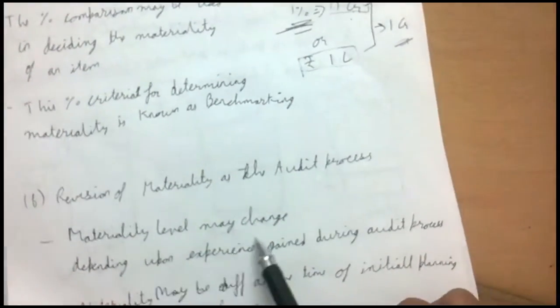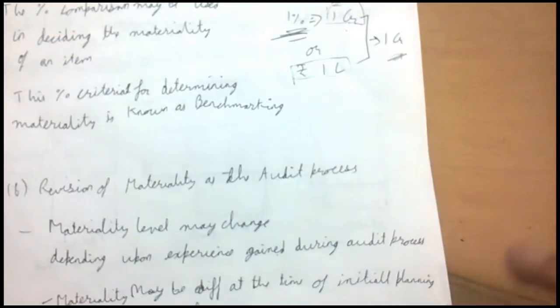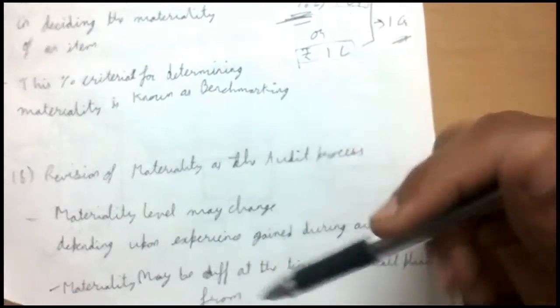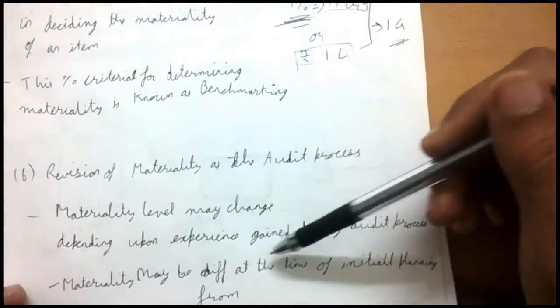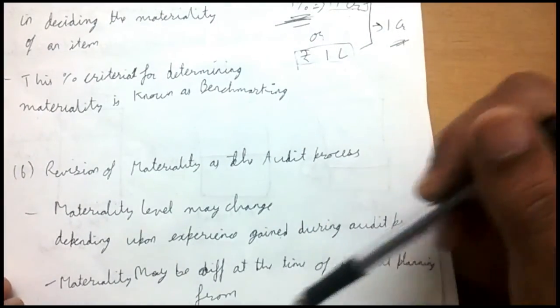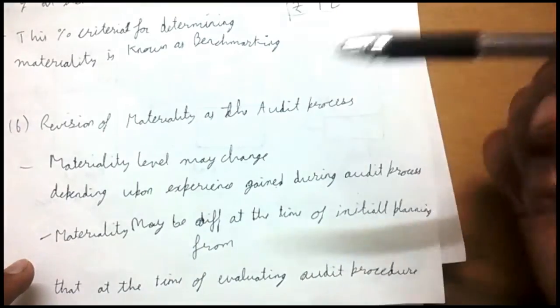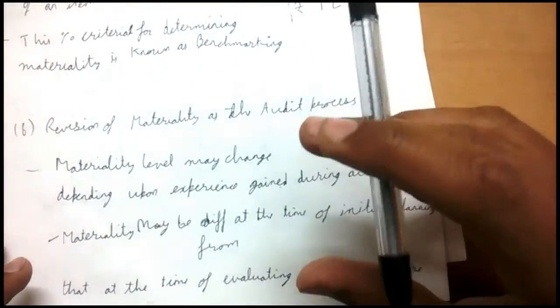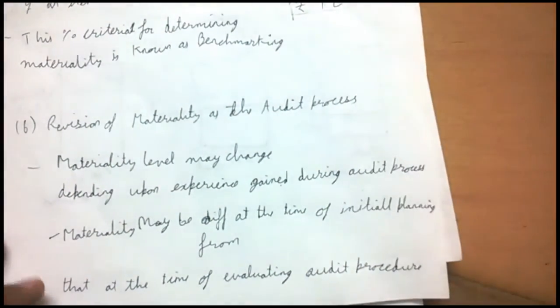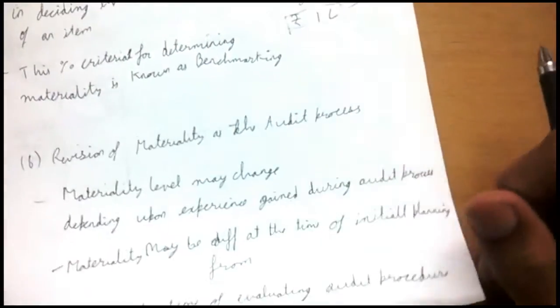So the materiality level may change depending upon experience gained during the audit process. The auditor gains some experience during the audit process and then changes the materiality level. Materiality may be different at the time of initial planning from that at the time of evaluating the audit procedure. That is, initial planning is the beginning and evaluating the audit procedure is at the end. The materiality may be different in both cases, because you keep on revising the materiality as the audit progresses. So this is another requirement of this standard on auditing.